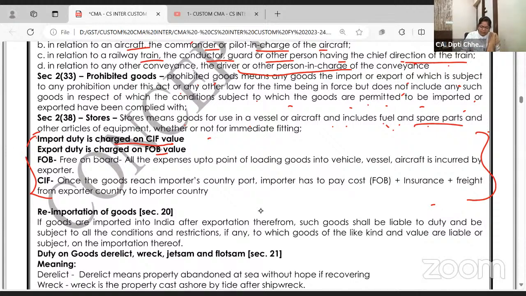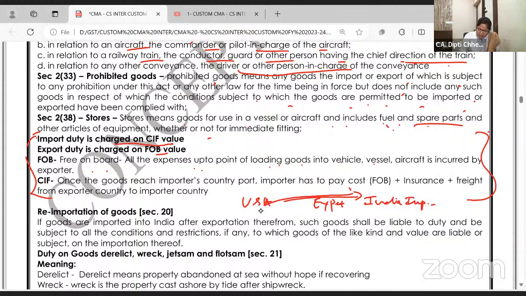What do you mean by free on board? Free on board means all the expenses up to the point of loading goods into the vessel are incurred by the exporter. Say USA exports, and the goods are imported in India.